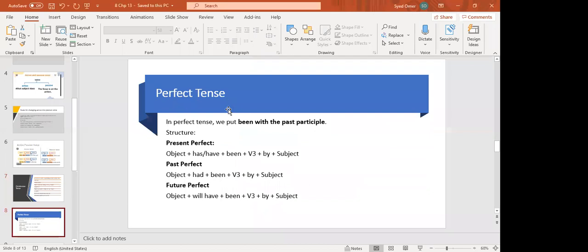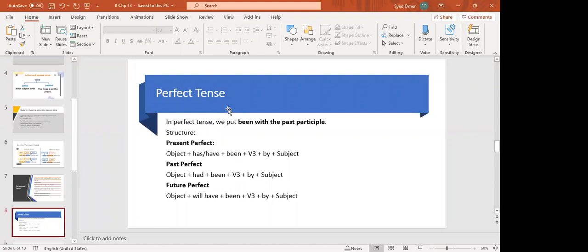Now the next and the last, because passive voice does not have any perfect continuous. Only simple present, simple past, simple future, present continuous, past continuous, present perfect, past perfect, and future perfect. As I've told you, in continuous tense, we put being in the passive voice. In perfect tense, we put been with the past participle. The helping verbs remain the same.